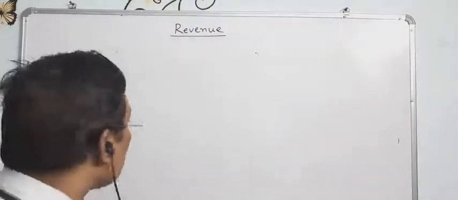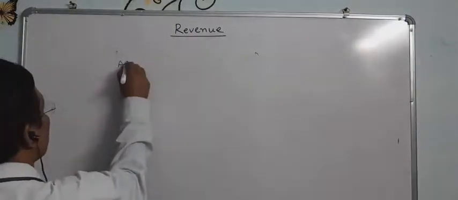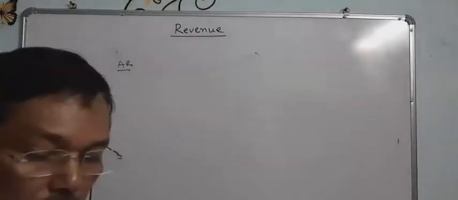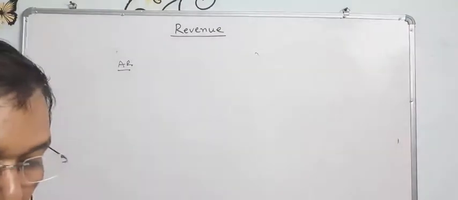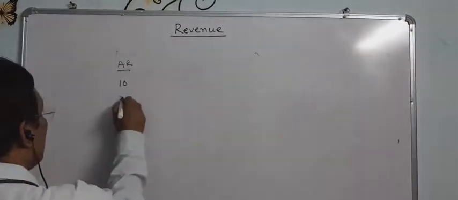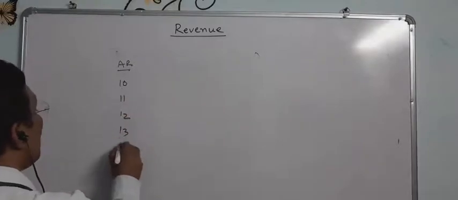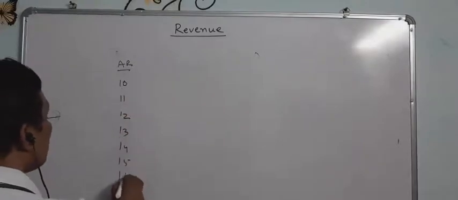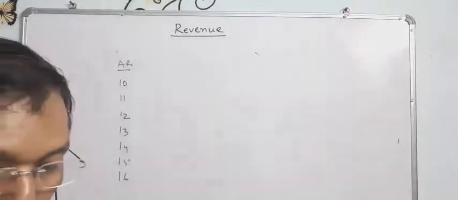Suppose average revenue is given as 10, 11, 12, 13, 14, 15 and 16. This is the average revenue given.